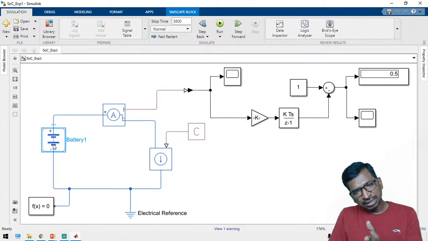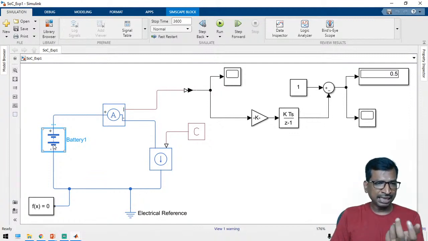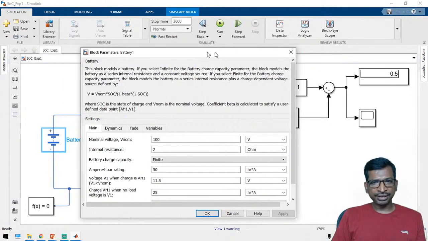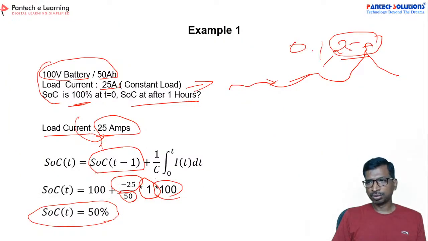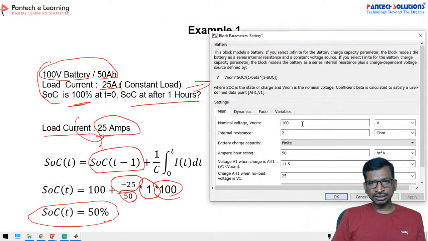In the Simulink SimPowerSystems battery, by default we can measure the SOC, whereas this is the actual battery. So just take this battery and apply the formula whatever we have calculated. See here, 100 voltage and 50 Ah. This is the actual voltage, and these are the internal resistance values you can use as per your data sheet. And these two are the initial conditions, so no need to worry about these values.